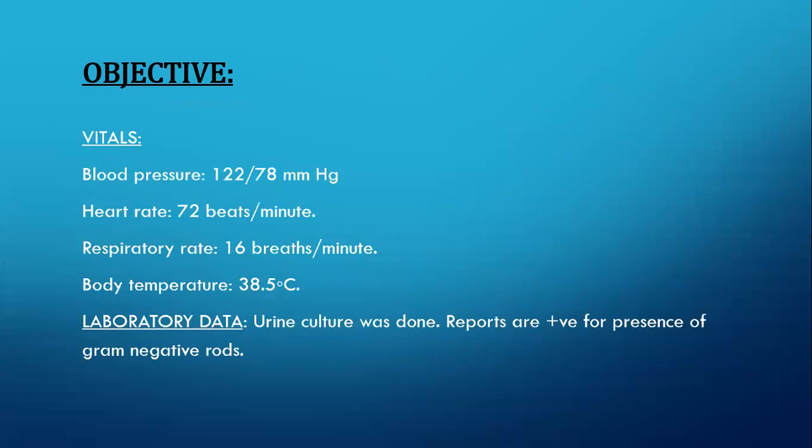Okay, so objectives. In objectives, let's talk about the vitals of the patient. Blood pressure is 122 by 78 mm of Hg. Heart rate is 72 beats per minute. Respiratory rate is 16 breaths per minute. Body temperature is 38.5 degrees Celsius. Vitals show the condition of the body is normal, the vitals are in the normal range.